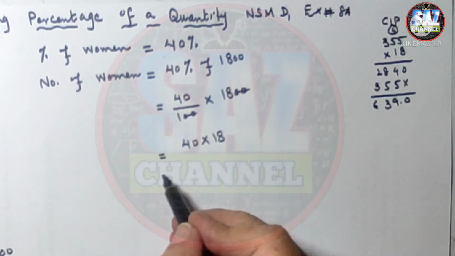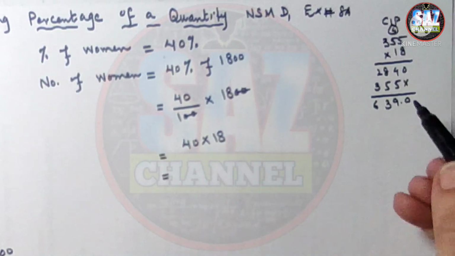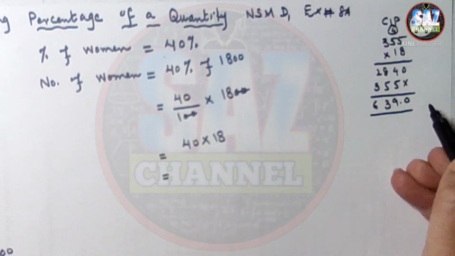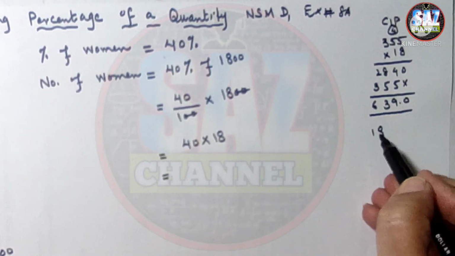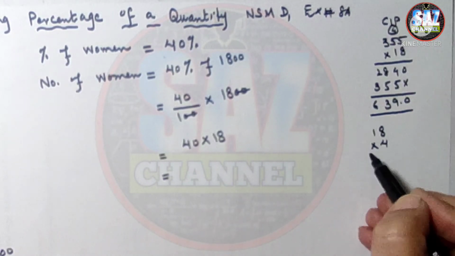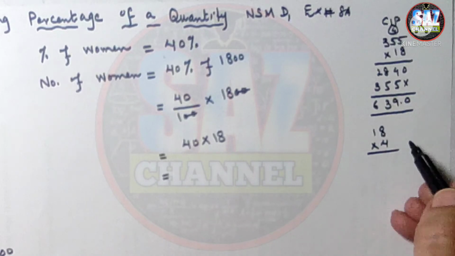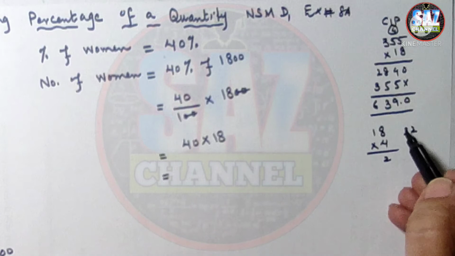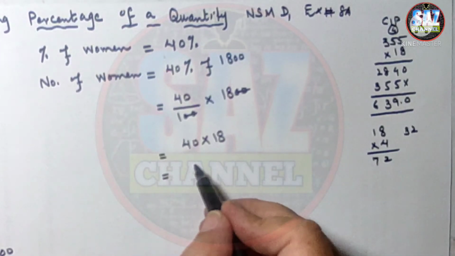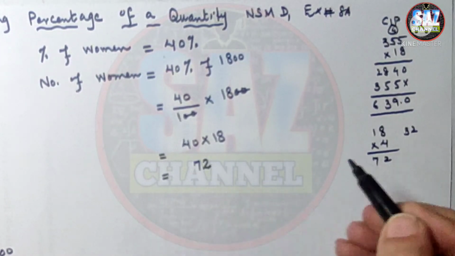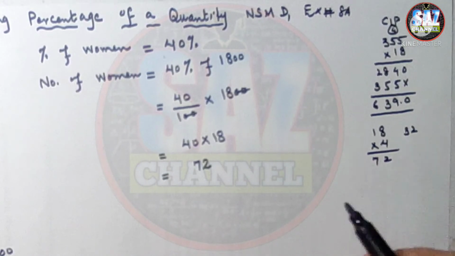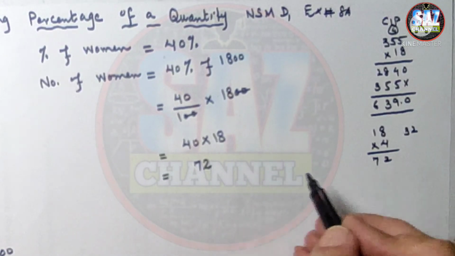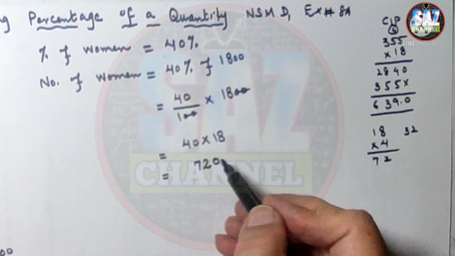Now again multiplication of a number by 0, so again we'll just be taking the numbers. 18 times 4. Tables have to be really strong. 8 4s are 32, 4 1s are 4 and 3 is 7, 72, and we left the 0 of 40 in the beginning, so we will be placing it back. So this will become 720.